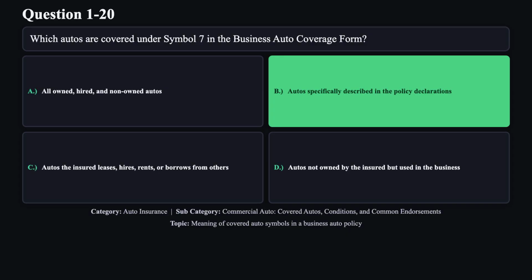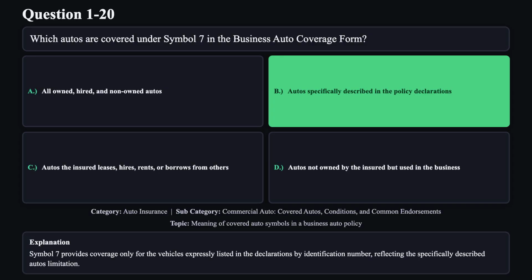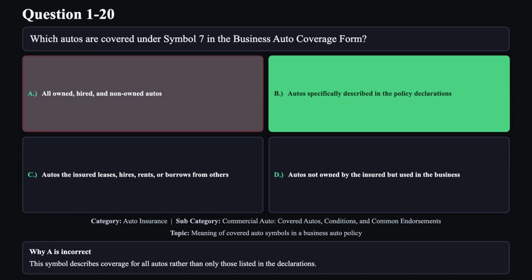The correct answer is B. Symbol 7 provides coverage only for the vehicles expressly listed in the declarations by identification number, reflecting the specifically described autos limitation. Reason A is not correct. This symbol describes coverage for all autos rather than only those listed in the declarations.